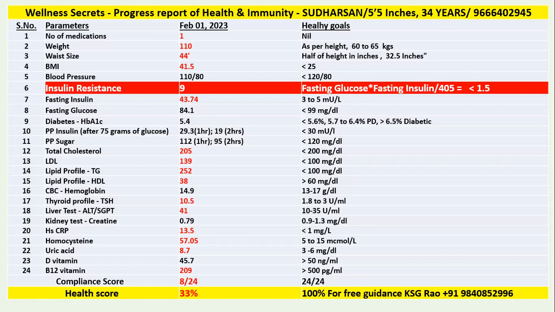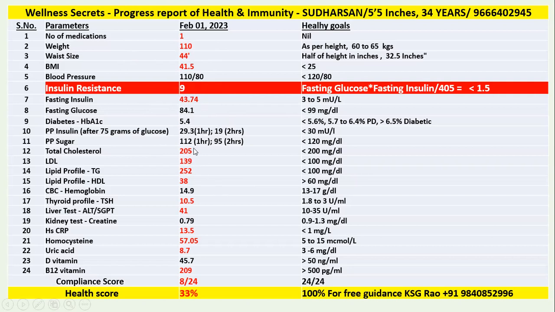But look at other parameters. He has already gained weight. The weight gain was only because of insulin resistance. And look at his fasting insulin, it is 43, whereas it should be 3 to 5. Though the lab is telling 3 to 25, the best is 3 to 5, and he is almost 7 times higher. That's how his insulin resistance is calculated: 43.75 multiplied by 84.1 divided by 405, the value is 9.